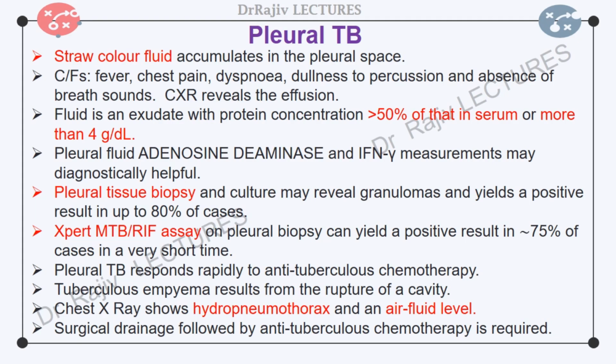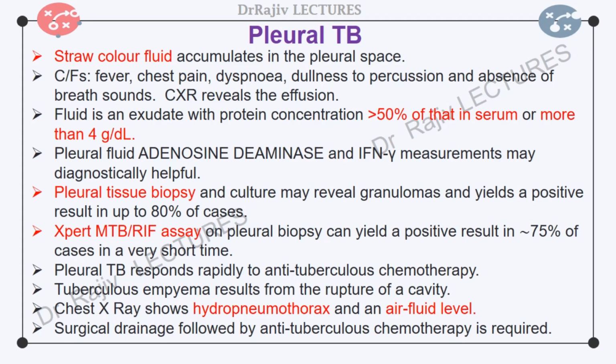The effusion may be small or may be large enough to cause symptoms like fever, chest pain, and dyspnea. Physical findings of pleural effusion are dullness to percussion and absence of breath sounds. Chest X-ray reveals the effusion. Aspiration of pleural fluid or thoracocentesis is done to ascertain the nature of the effusion and possible etiologies.